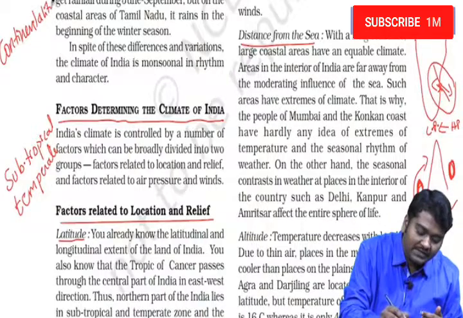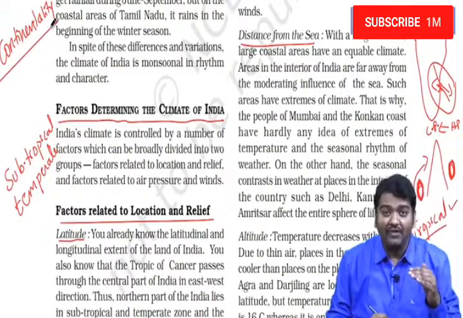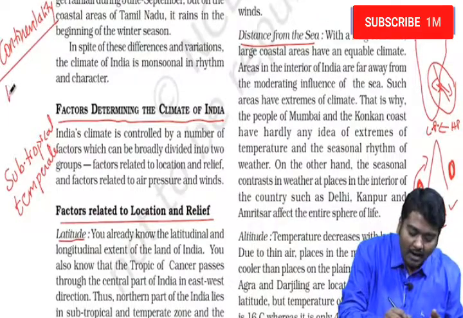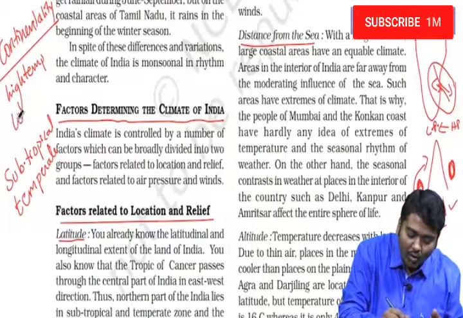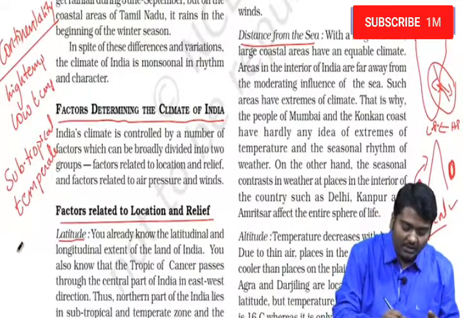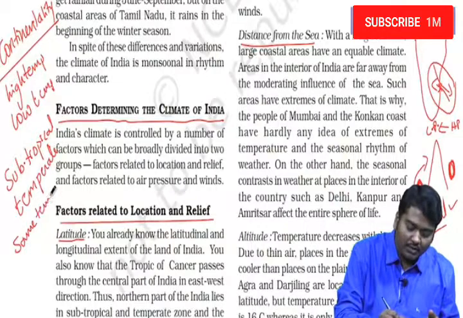And what happens in continentality? Whenever it is a huge continent, then we see high temperature in summer and the lowest temperature possible in winter. But when it is closer to the sea, we observe more or less the same temperature throughout the year.